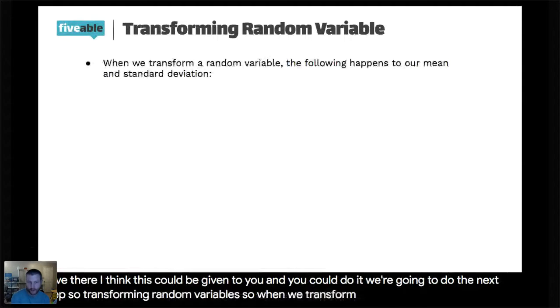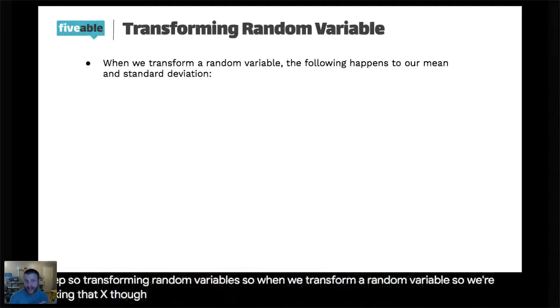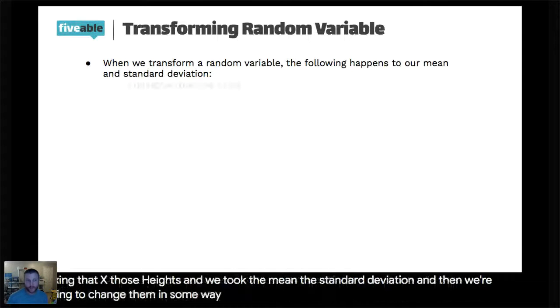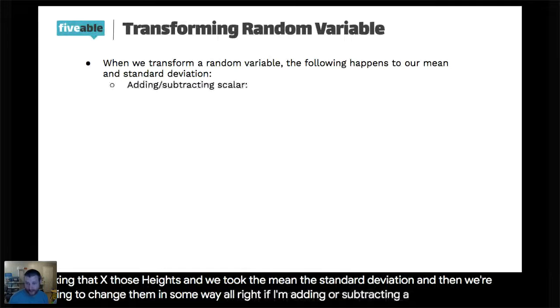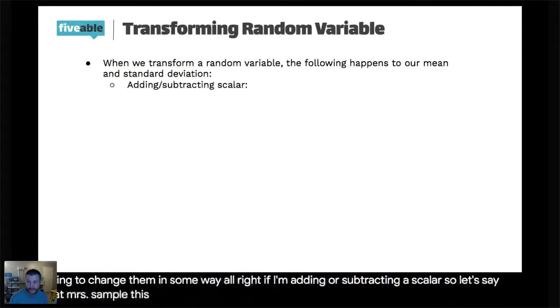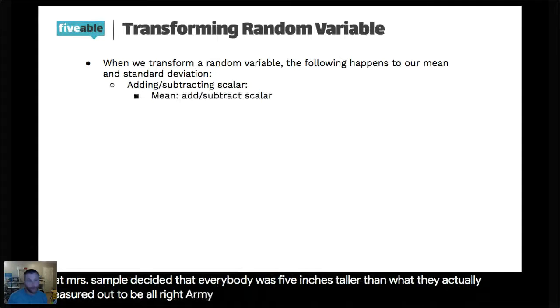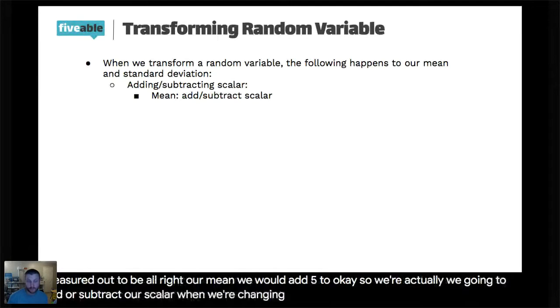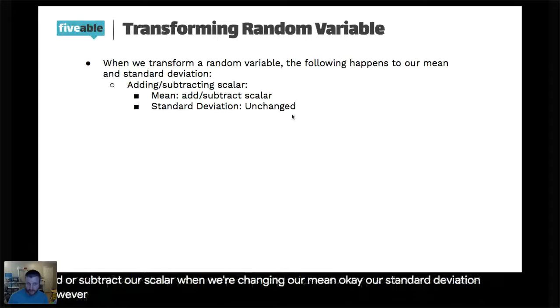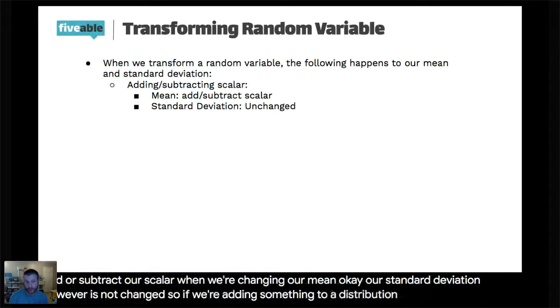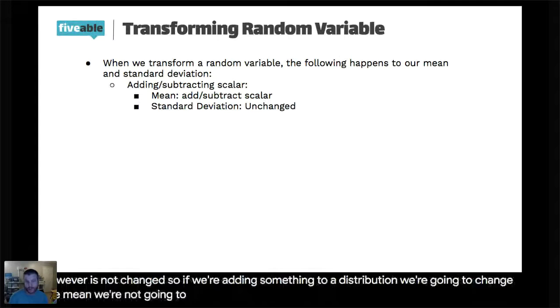So when we transform a random variable, we're taking those heights, the mean and the standard deviation, and we're going to change them in some way. If I'm adding or subtracting a scalar, so let's say that Mrs. Sample decided that everybody was 5 inches taller than what they actually measured, our mean, we would add 5 to. So we're going to add or subtract our scalar when we're changing our mean. Our standard deviation, however, is not changed. If we're adding something to a distribution, we're going to change the mean, but not the standard deviation.